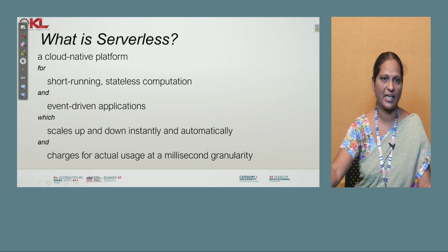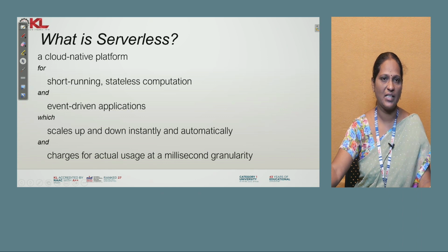Many services are defined as serverless, so you need not worry about the native platform. AWS itself takes care of the entire maintenance of the infrastructure you require. So the developer needs to concentrate only on the code, not worrying about the underlying platform where it has to be run or executed. That is called serverless.